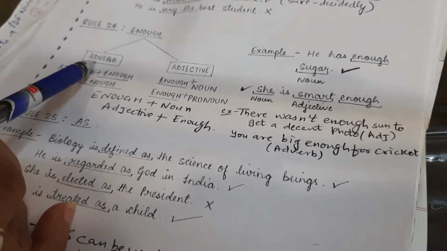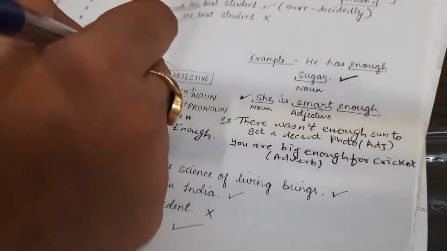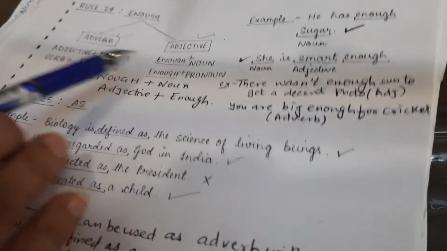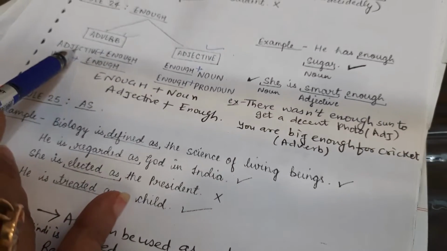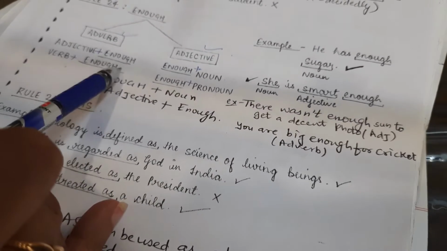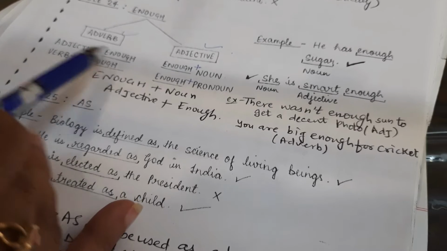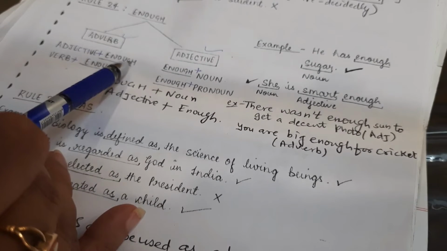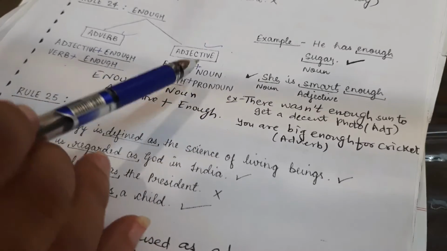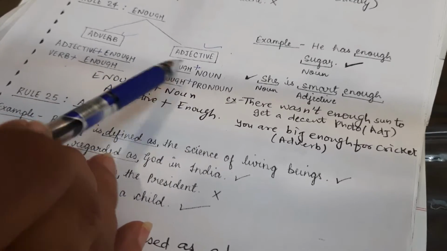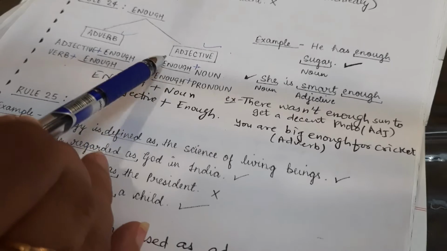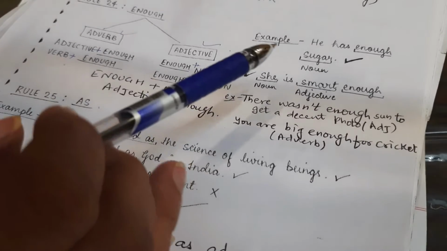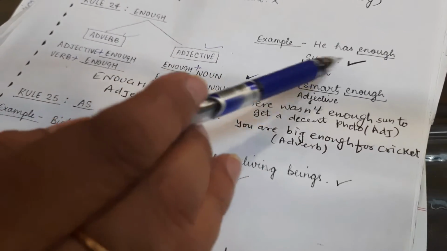Next, enough को हम as an adverb use कर सकते हैं और as an adjective भी use कर सकते हैं, right? Adjective और verb के साथ जब भी enough लगेगा तो ये adjective और verb के बाद लगेगा, right? Adjective plus enough. And if in case it is used with a noun or a pronoun, enough पहले आएगा and बाद में noun या pronoun आएगा. For example, he has enough sugar.